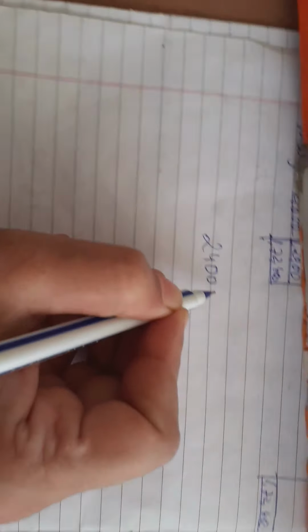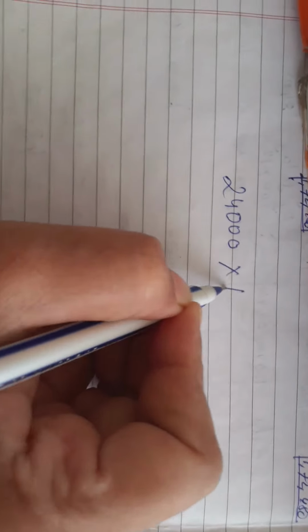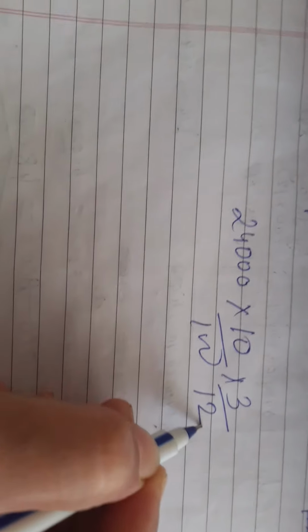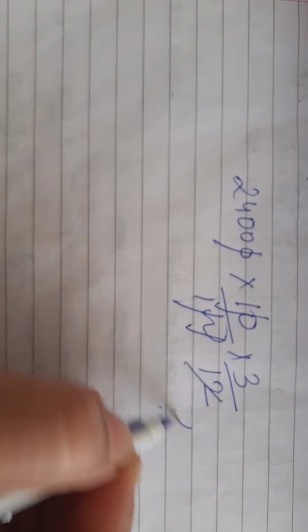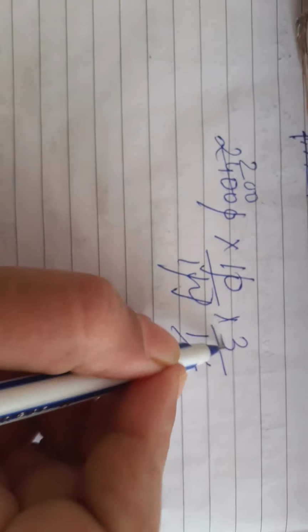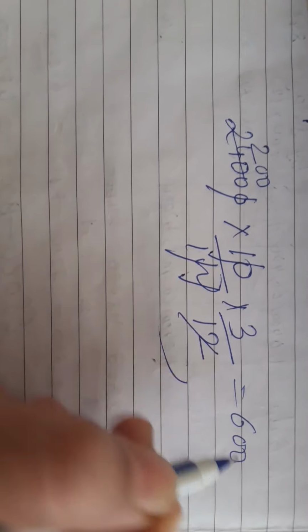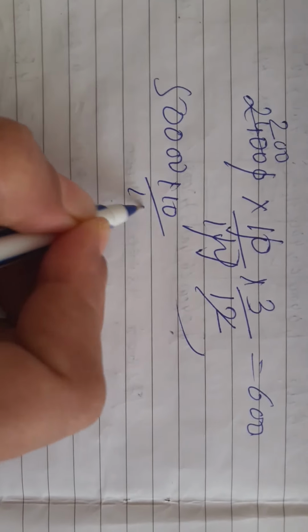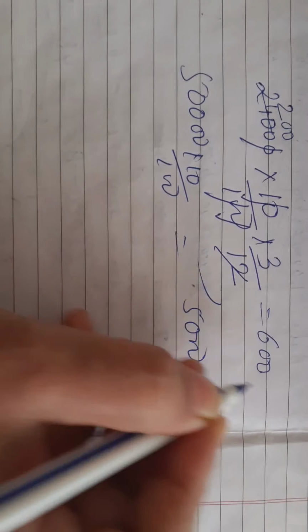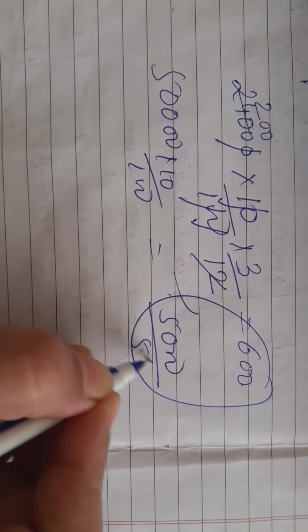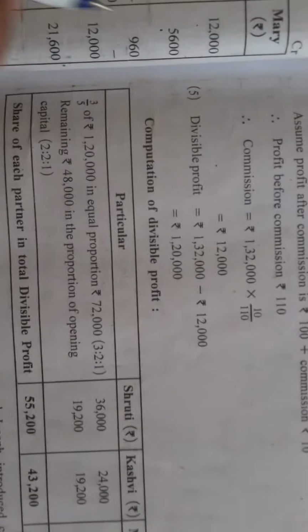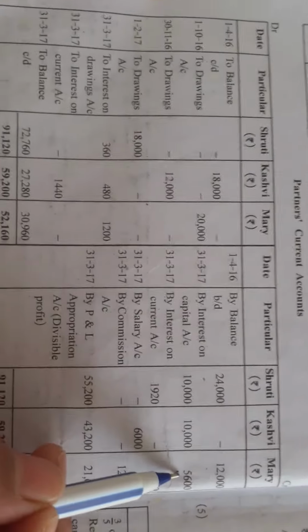See here students, the calculation: 24,000 into 10% into 3 months, 3 divided by 12. So 12 ones are 12, 12 twos are 24, 3 twos are 6, so 600. And before, its capital was 50,000, 10% for the whole year, that is 5,000. So 5,000 plus 600 will be 5,600. So this is the interest, 5,600, given in the question.